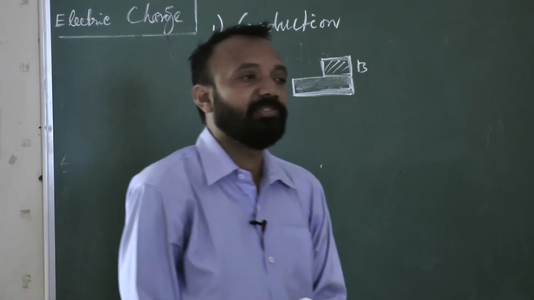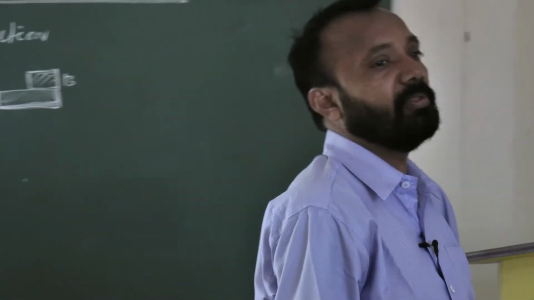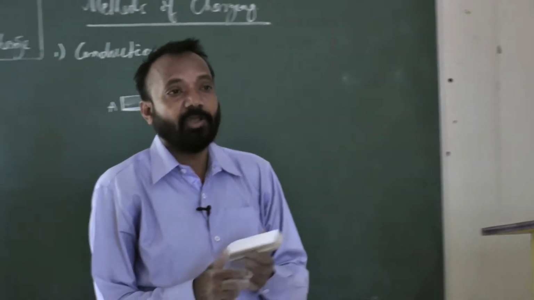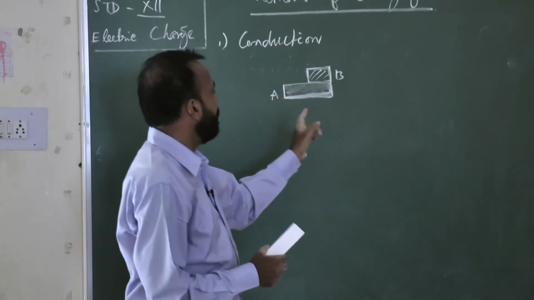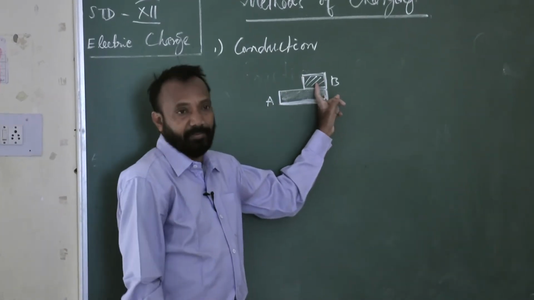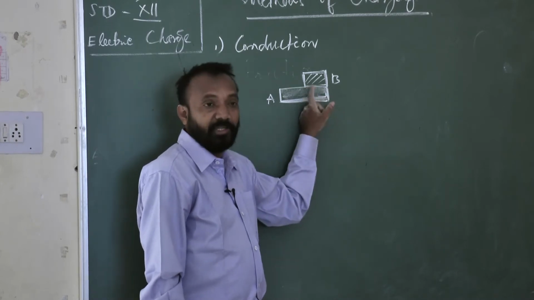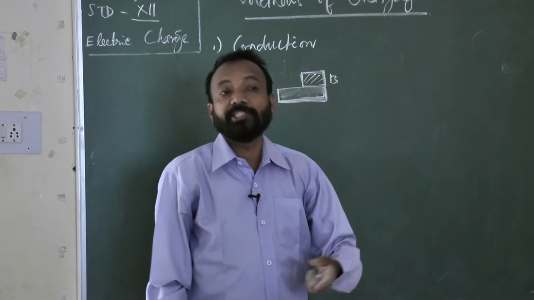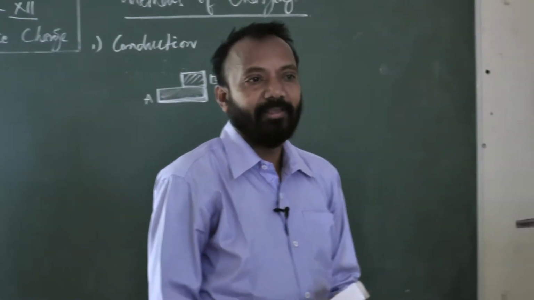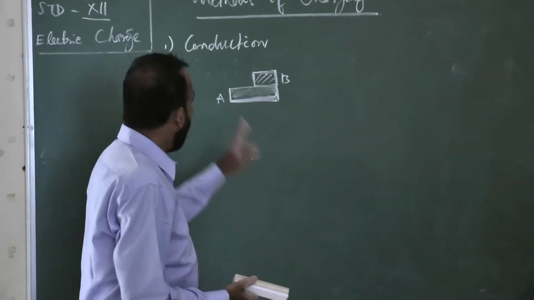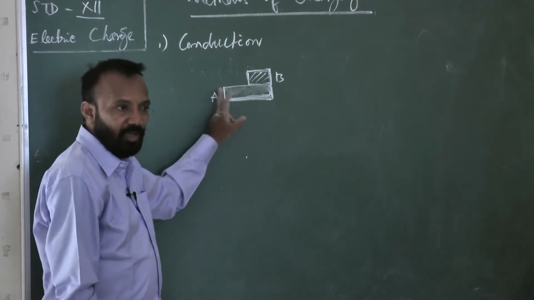The conduction method of charging means that whenever a charged body comes in contact with or in touch with another body, the second body will get charged, or will behave after some time like the charged body.